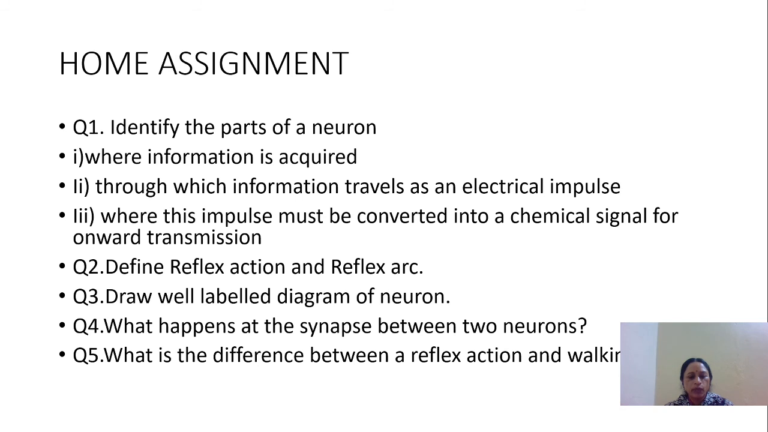Question number 2, define reflex action and reflex arc. You have to give in one sentence only. Third, draw well-labeled diagram of a neuron. Fourth, what happens at the synapse between two neurons? And the last, what is the difference between a reflex action and walking? You have to give only 1 point of difference.